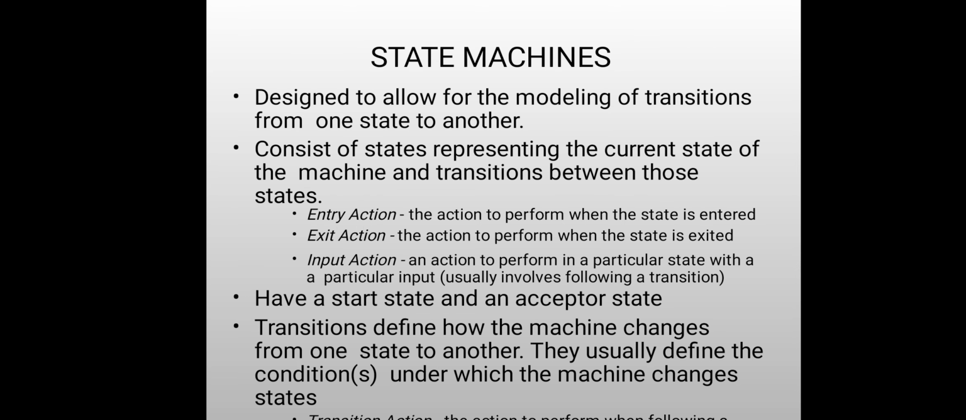Next one is state machines. They're designed to allow for modeling of transitions from one state to another. It consists of states representing the current state of the machine, and transitions between those states. The transitions define how the machine changes from one state to another. Usually there are conditions under which the machine changes states.